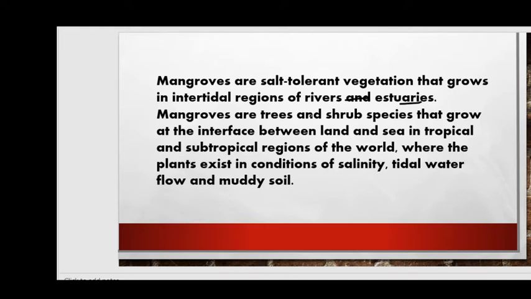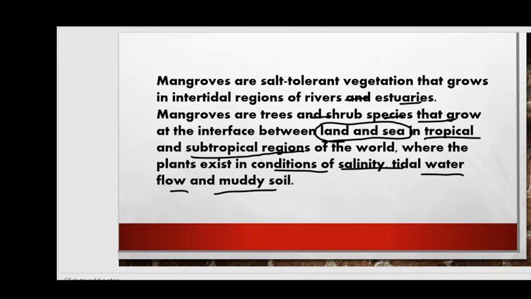Mangroves are tree and shrub species that grow at the interface between the land and sea in tropical and subtropical regions of the world, where the plants exist in conditions of salinity, tidal water flow and muddy soils, right friends?